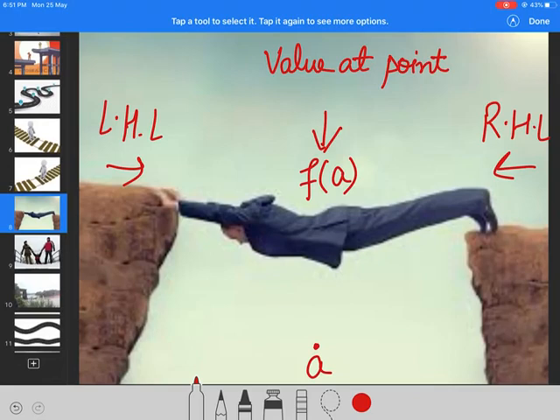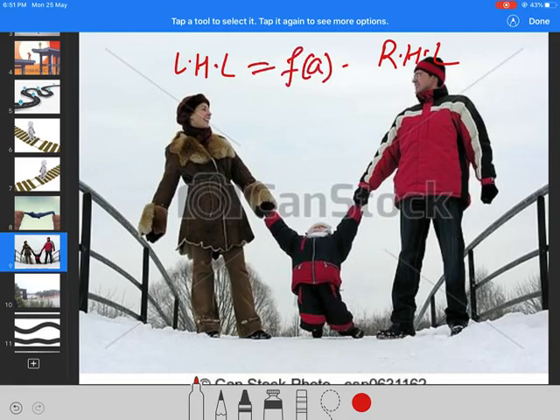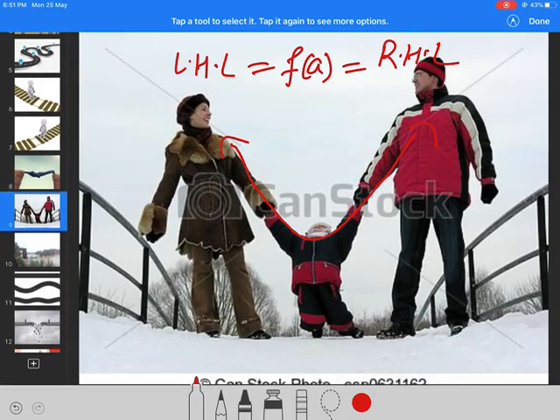So we can say, to study the continuity of something, there are three things. We will call a function, a road or something continuous if the left hand limit, the right hand limit and the value of the function at that point are equal. Then we say that the function or the road is continuous. If something does not obey this rule, then we call it not continuous, or we coin the term discontinuity. Let's see further.